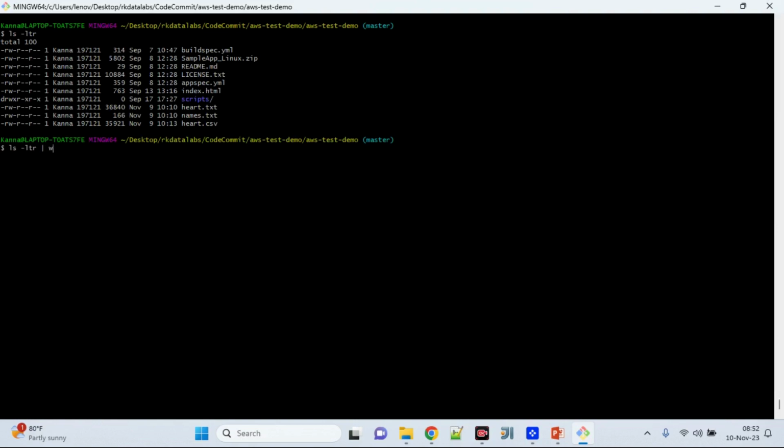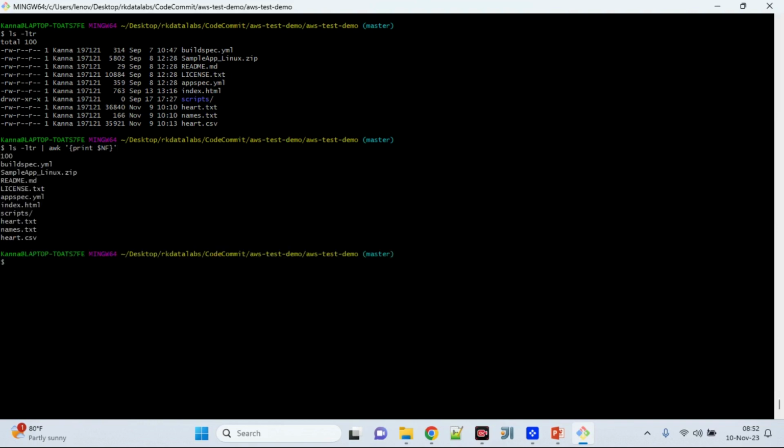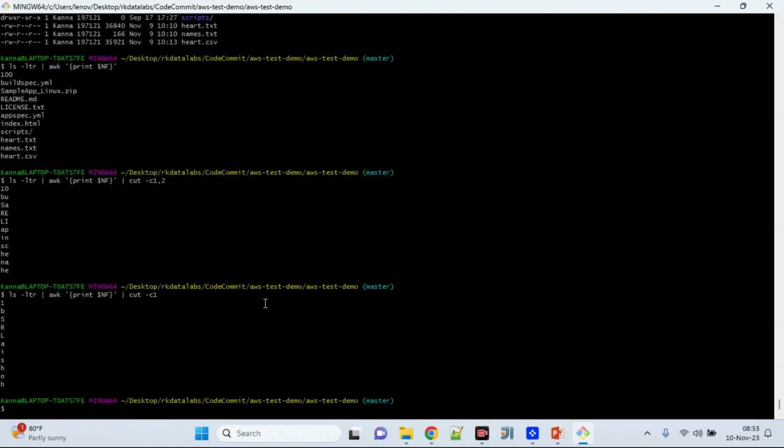Let's add the AWK command with the same pattern, print $NF. This will print only the necessary file names. From here you can even add the cut command with -c and put 1,2. If you see clearly, there are a couple of file names populated from which you are extracting the first and second characters. So 10, after that B, then U, and then S, A, like that. If you want only one character, you can still use this command as well.